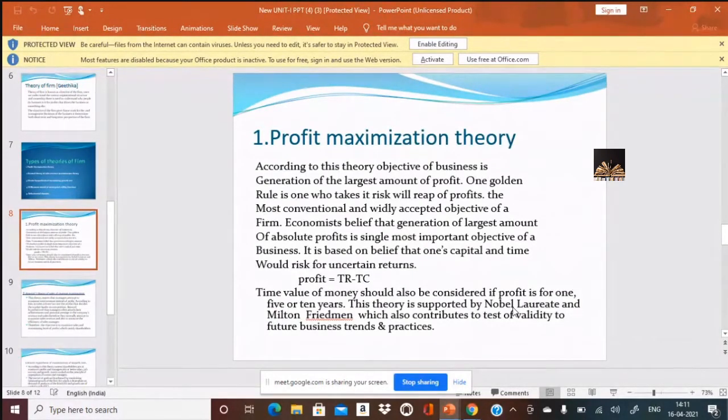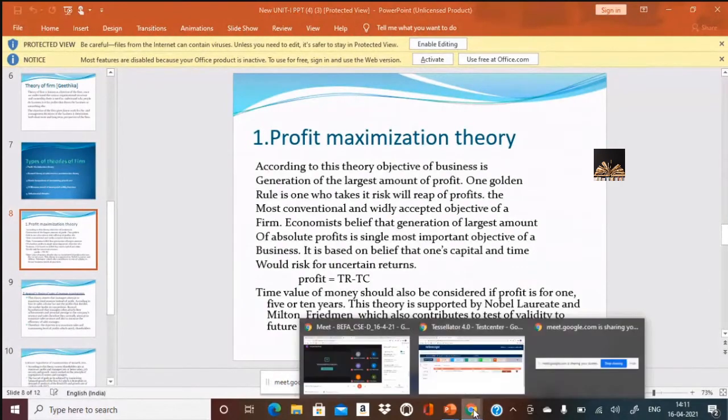What do you mean by TR? TR referred to the total revenue. Who is joining now? Who is joining now?